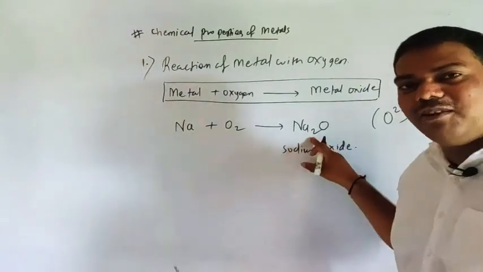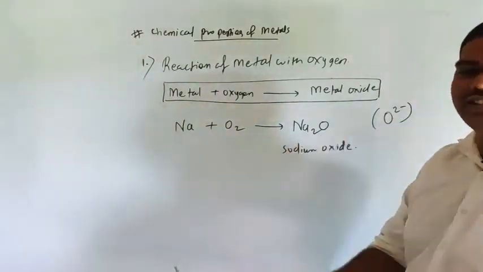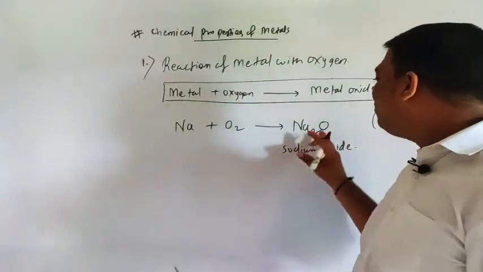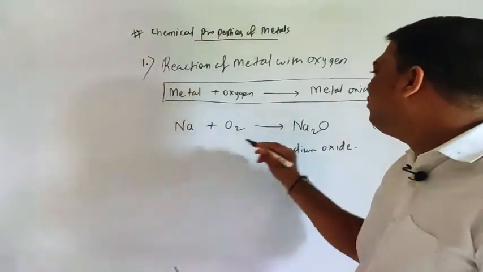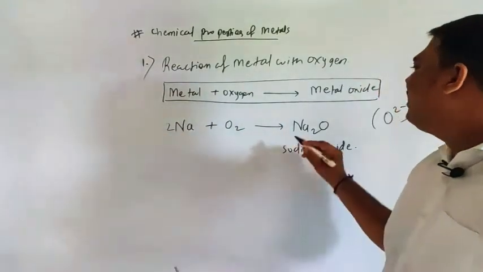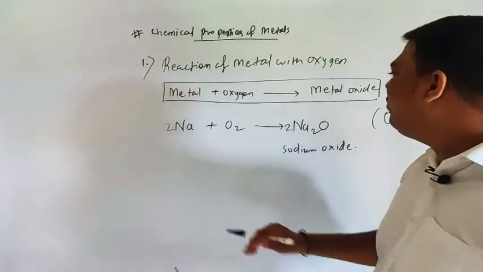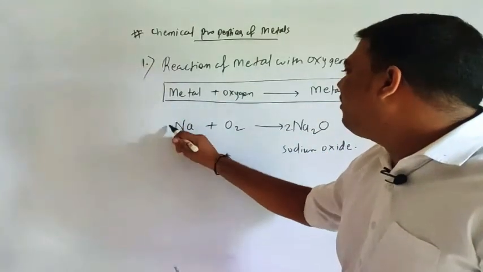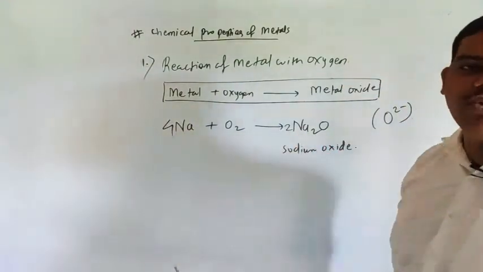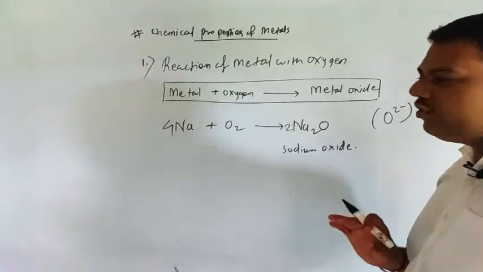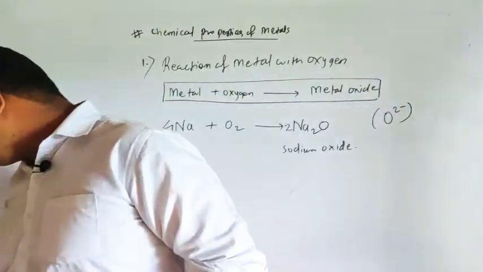We discussed chemical formulas also in that, different formulas. So Na2O you will get, and our next work is to balance this reaction. So Na2, here 2. Understood? So for balancing, here 4 Na, so here 2 Na2O. See, 4 Na, 2 oxygen, 2 oxygen, means our reaction is balanced. Understood? Very important examples like that.